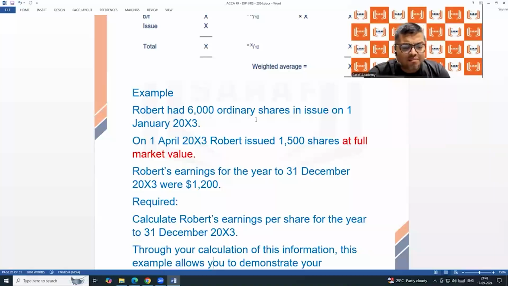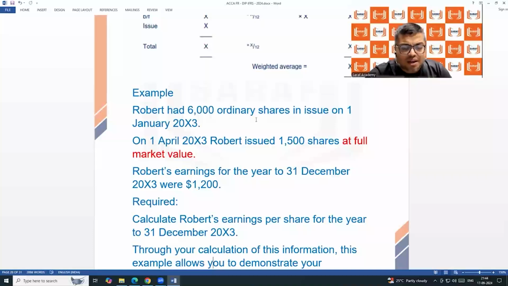On 1st April, the company issued 1,500 shares at full market value, not a bonus, at normal price. The company's earnings for the year ending December 13 is 1,200. Calculate the earnings per share for the year. So the profit is 1,200 will be divided by weighted average number of shares. At the beginning of the year, 6,000 shares. And after 3 months, it is 7,500 shares, 1,500 more.